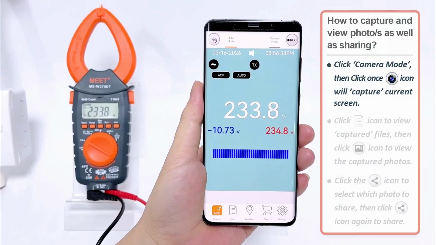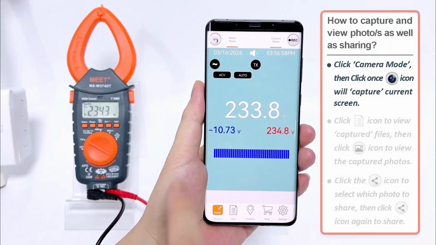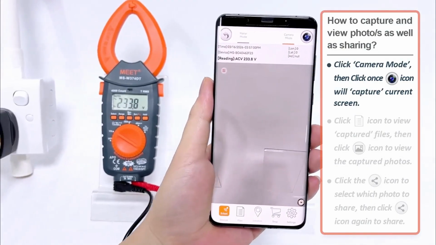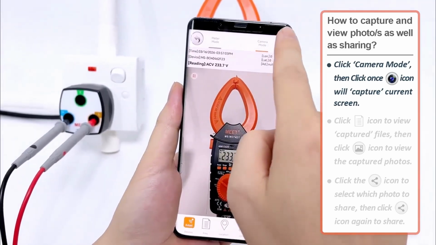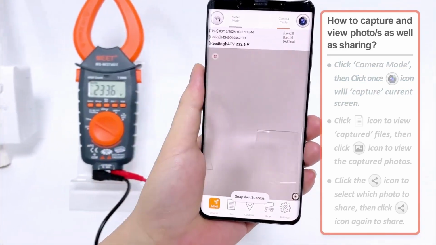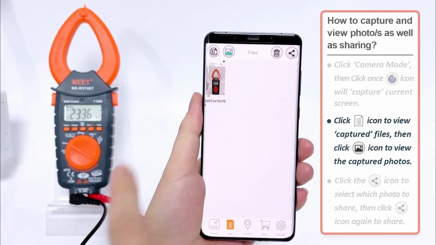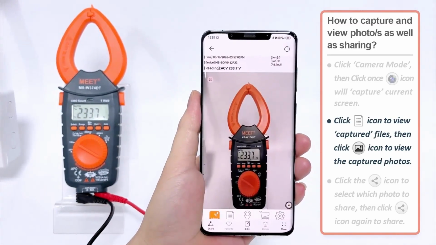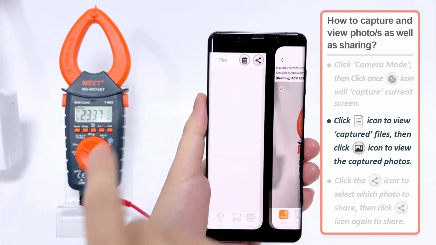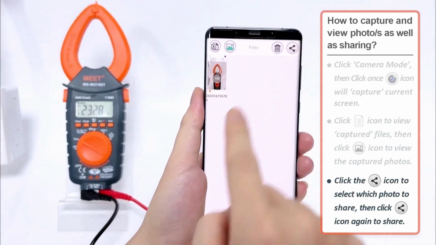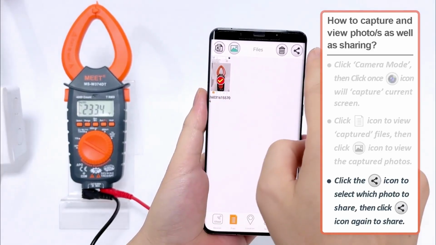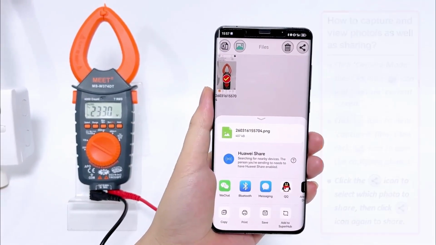How to capture and view photo as well as sharing. Click Camera mode, then click once Capture icon will capture current screen. Click Files icon to view captured files, then click Photo icon to view the captured photo. Click the Share icon to select which photo to share, then click Share icon again to share.